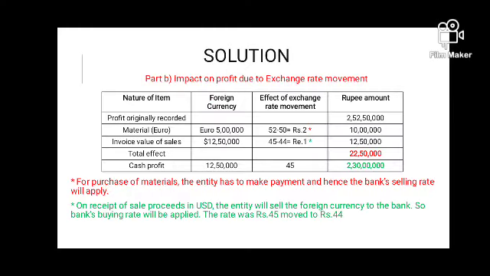Now this is the accounting profit which we have calculated in the first part, which was 2 crore 52 lakh 50,000. Now the material which we have purchased in euro, 5 lakh euro, we are using 3 months credit. We purchase in the month of 1st February, and now we are making payment in the month of April. That means February full, March full, and then at the end of April we are making payment.